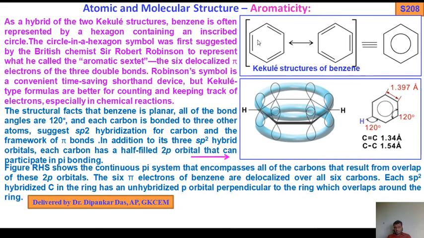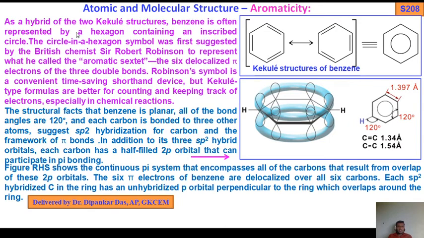You see the pi bond shifted here. It has the same arrangement of atoms, but the placement of the pi electrons differs. This pi electron moves here, this pi electron moves here. That's why these are the Kekulé structures.